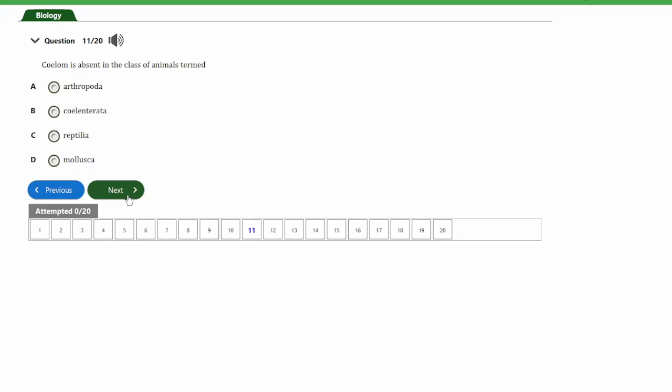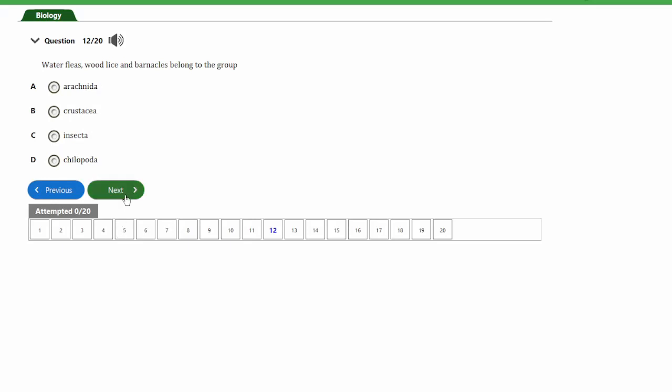So guys, the answer to this question is option B. The coelom refers to the main body cavity in most multicellular animals, and it is positioned inside the body to surround the main digestive tract and other organs. So this coelom is actually absent in the coelenterata. So the coelenterata is the correct answer to this question here, and that's option B.